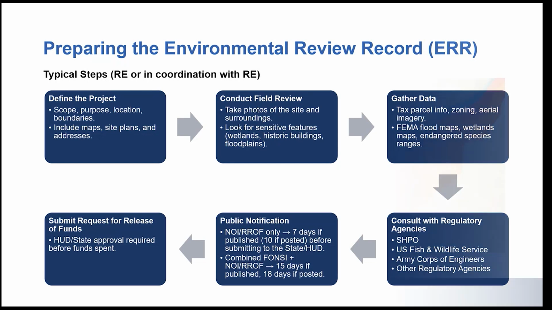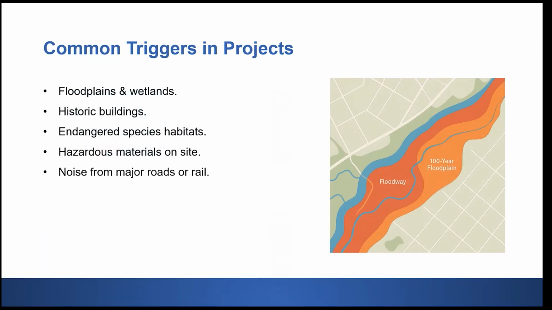Now, when we think about what can slow down or even stop a project, there are some common triggers that come up again and again, and things like floodplains are major ones. If your project touches these areas, you almost always have extra review steps.